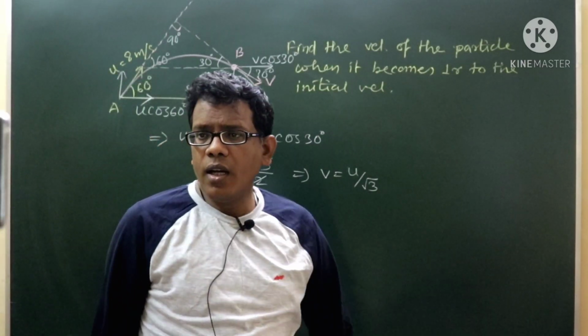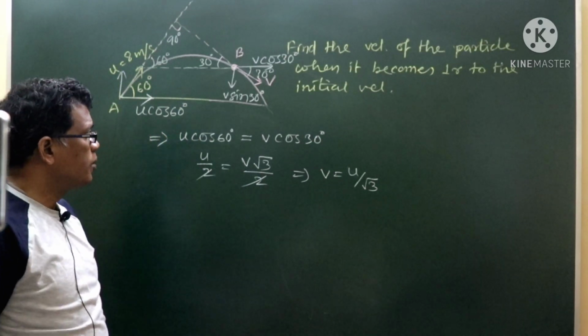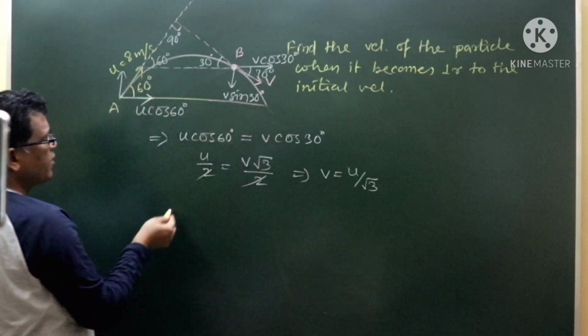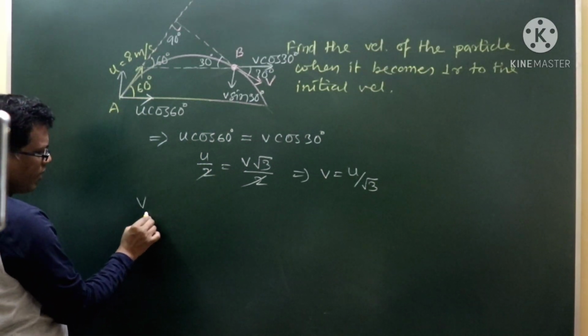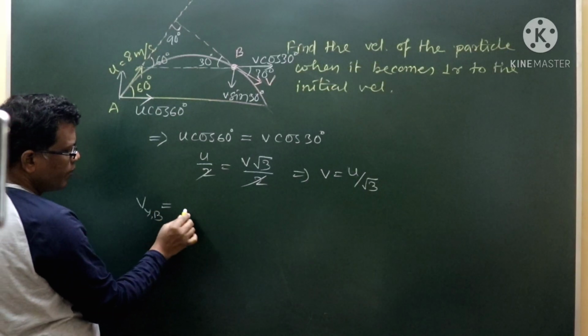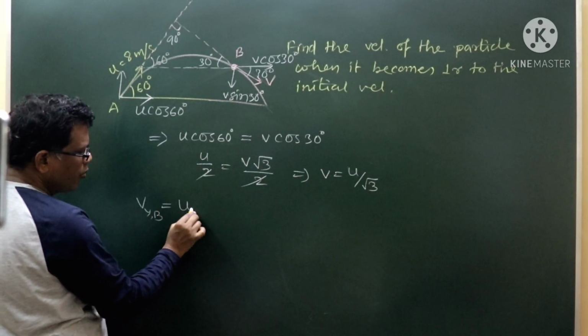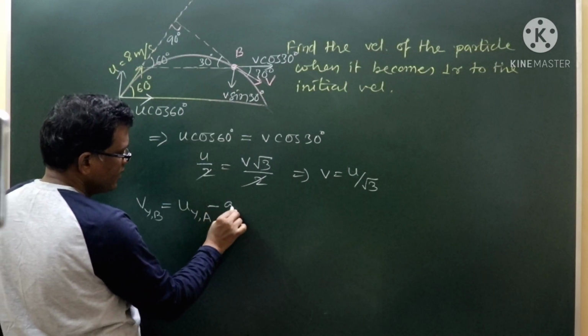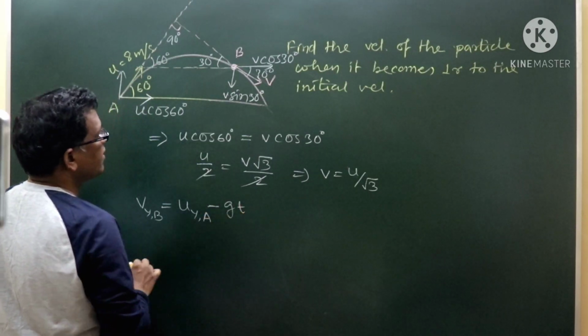Now after how long this is possible? So once you have got the value of v, that means the vertical velocity Vy at B, right, that can be written Uy at A minus g into t, right.